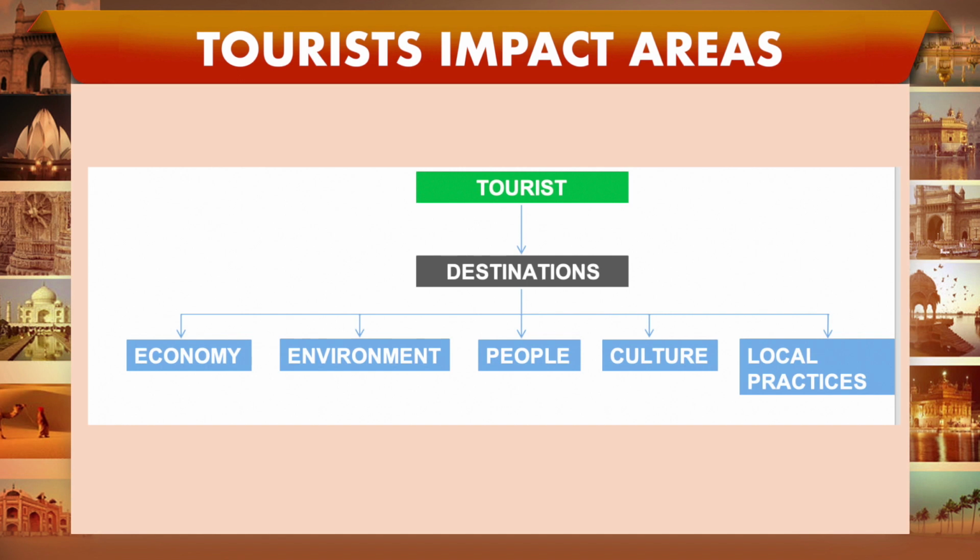Now we will discuss the tourist impact areas. For example, a tourist going to a destination. That destination has so many areas where it will have impact, for example on the economy, then environment, then people, culture, local practices. So all will have an impact in that particular area. A tour can be within the national boundaries or in any place of the world. As in the previous slide we have discussed, if it is within the national boundaries, that is domestic tourism, and in any place of the world means it can be international tourism.